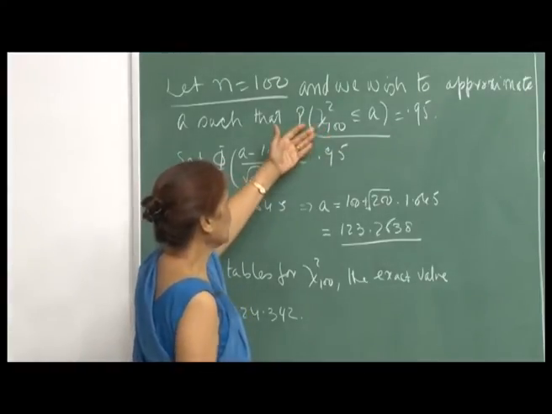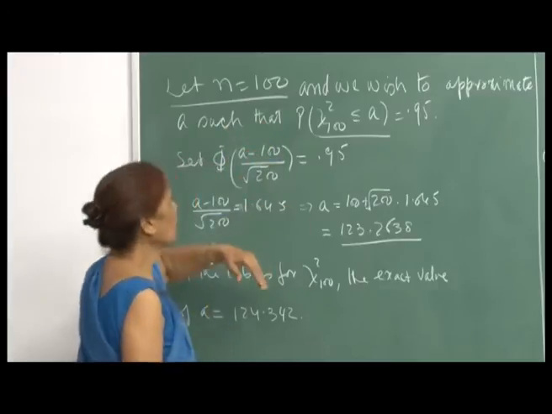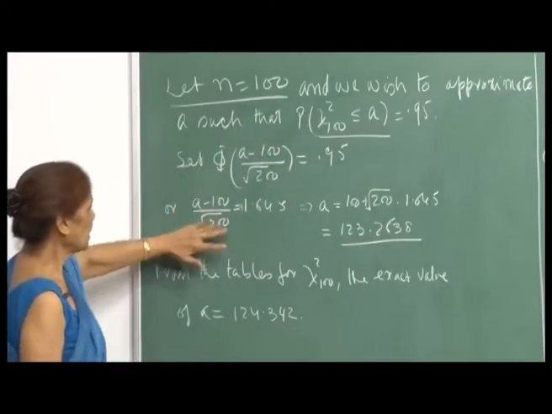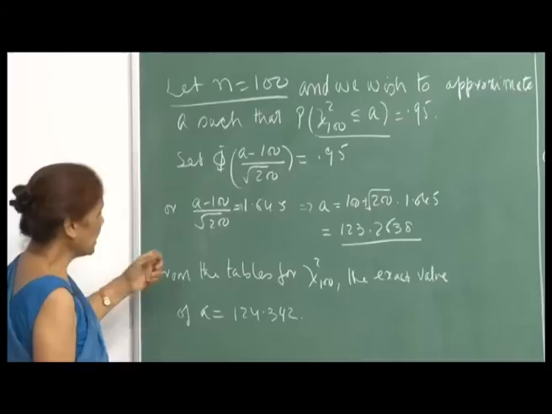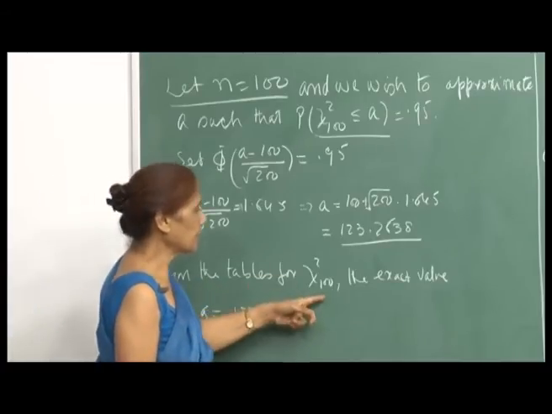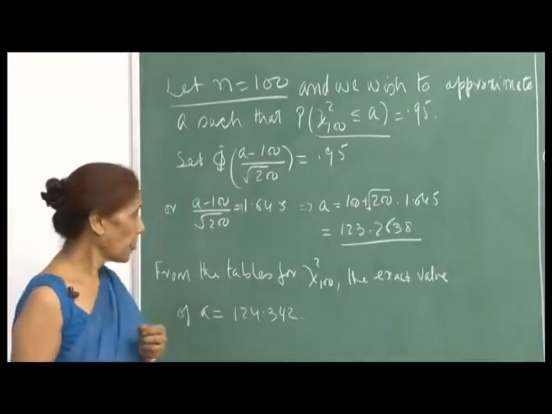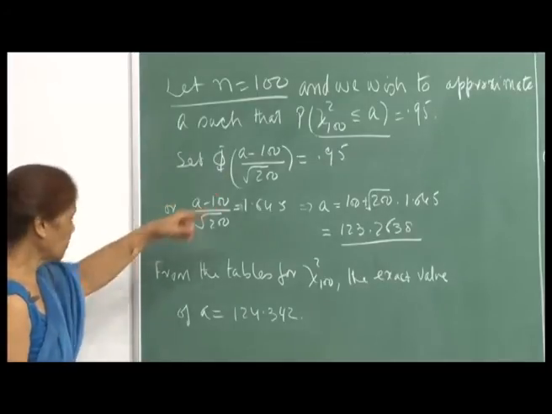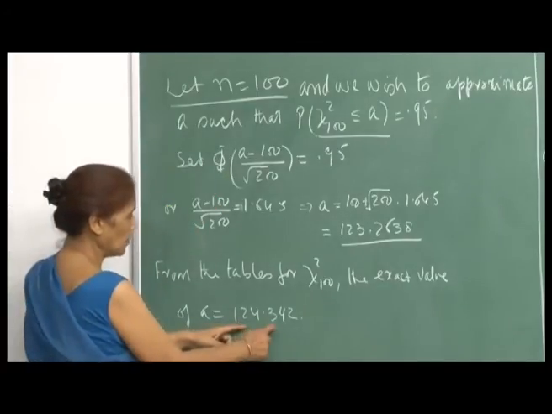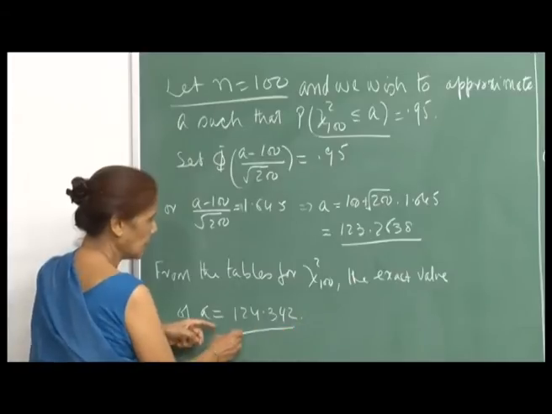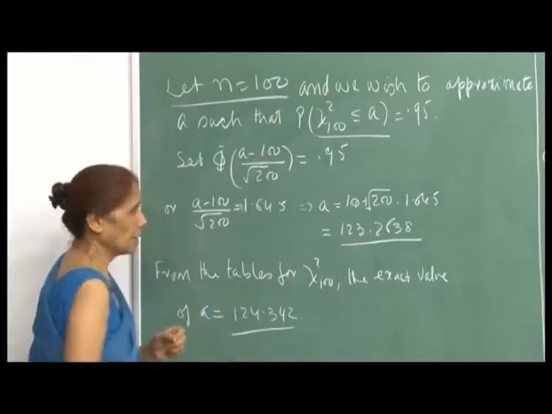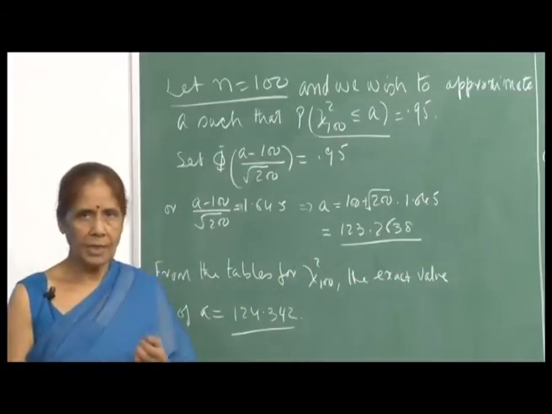So, using the central limit theorem, we just standardize this variate, and we said that if n is large enough, this must be approximately normal (0,1), and so from there I get this probability. Now, from the tables for chi-square 100, if you compute the exact value of A, it comes out to be 124.342. So you can see that the approximation is really very good, and this is for n equal to 100.